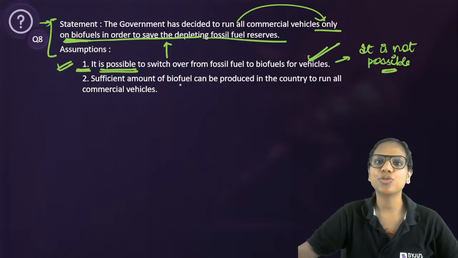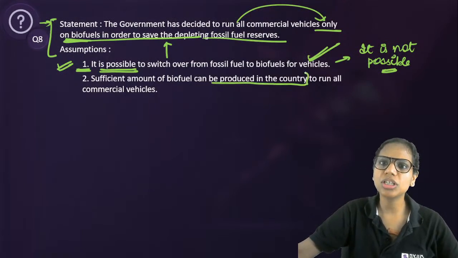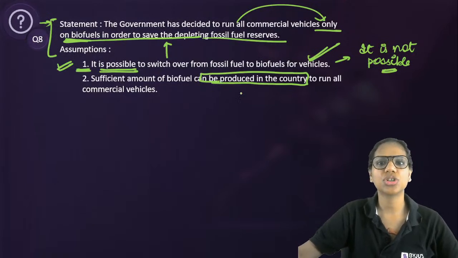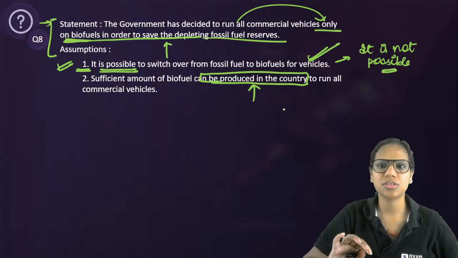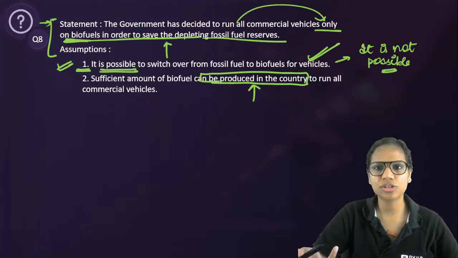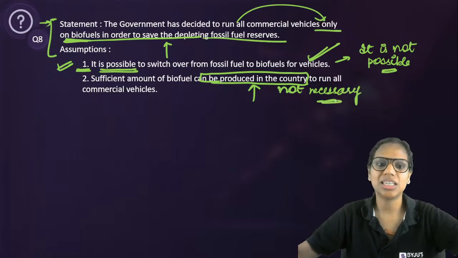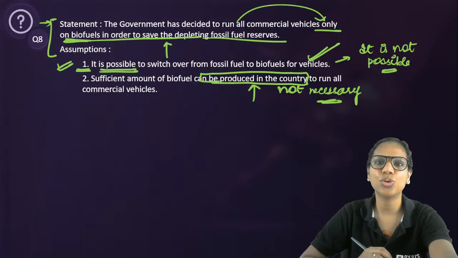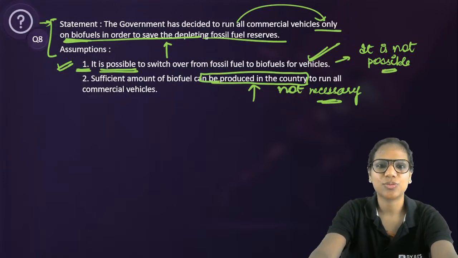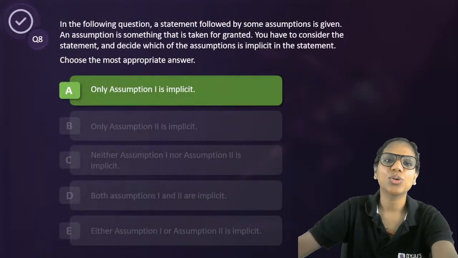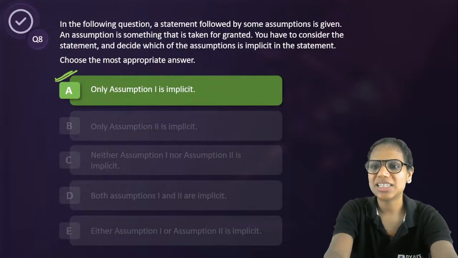But second says sufficient amount of biofuel can be produced in the country to run all commercial vehicles. Is it necessary for it to be produced in the country? No. We could import it from outside. We want to save our fossil fuel reserves. For that, we may be ready to import biofuels also. So this is something that is not necessary. Assumptions are those statements that are necessary for the argument, for the statement to hold true. Absolutely correct, Vikas. So only one is implicit here. Hope this makes sense.